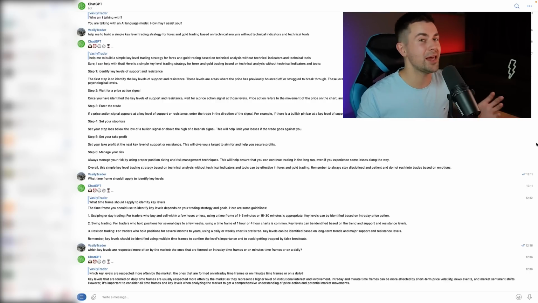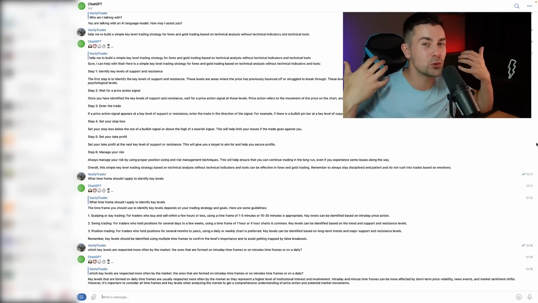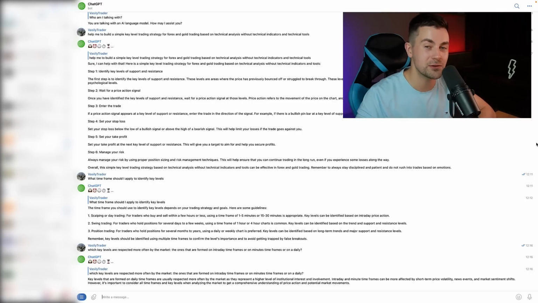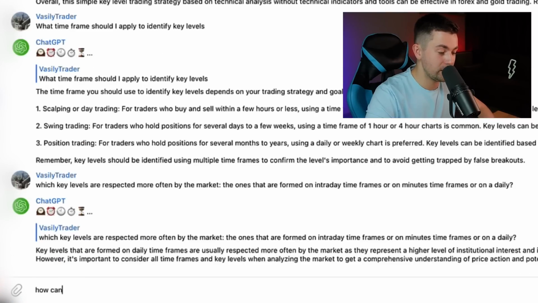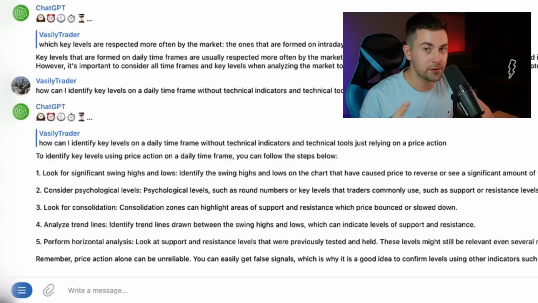Still, we don't have any rules for the identification of key levels. So our next task will be to ask ChatGPT to help us with the guidelines for the identification of key levels. So here goes our next question. How can I identify key levels on a daily time frame without technical indicators and technical tools, just relying on price action? And here goes the answer.